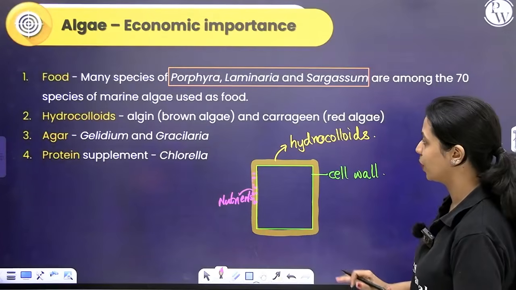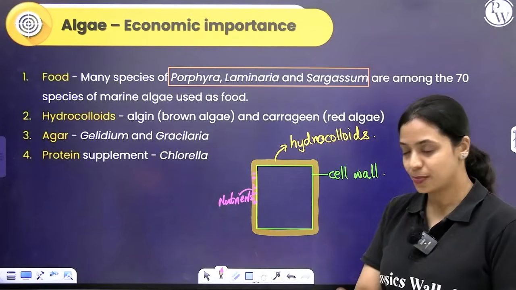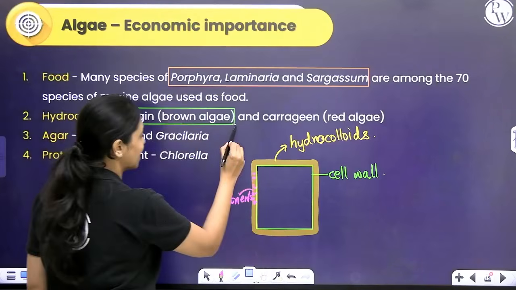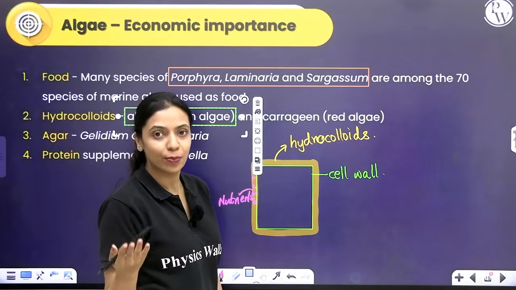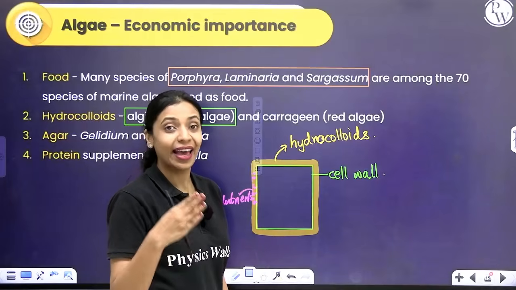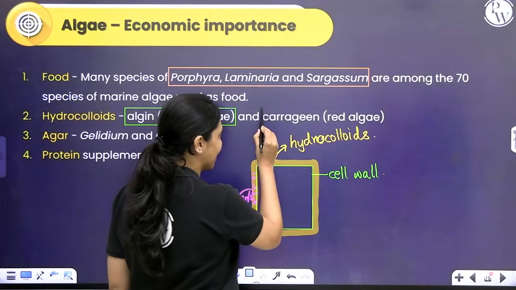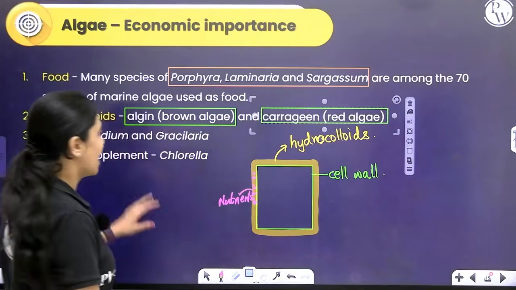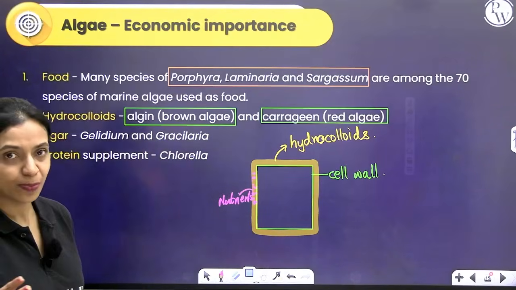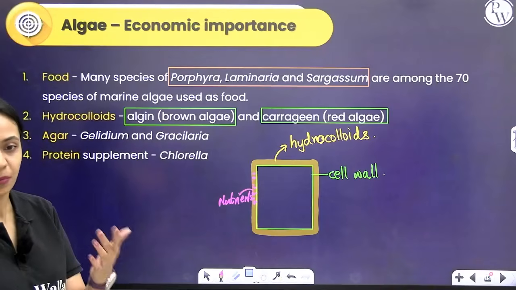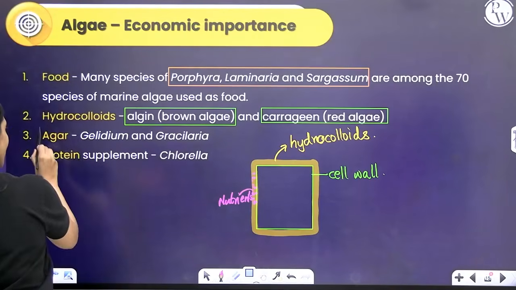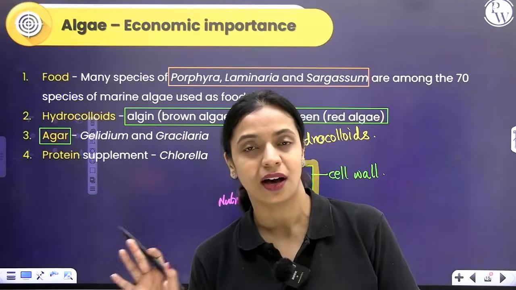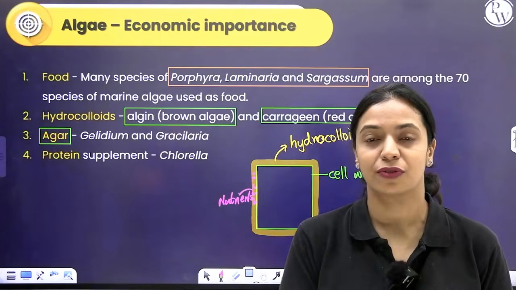Okay, so in brown algae specifically, a type of hydrocolloid called algin is produced. In red algae, a type of hydrocolloid called carrageenan is produced. Actually, in NCERT, they've given it as carrageen. It's actually carrageenan. And apart from that, some species of red algae, such as Gelidium and Gracilaria, also produce another type of hydrocolloid called agar. I'm sure you've heard about agar. Agar is extensively used in the field of microbiology.